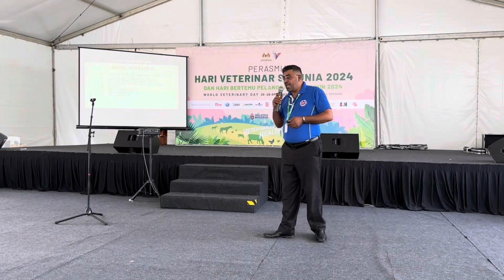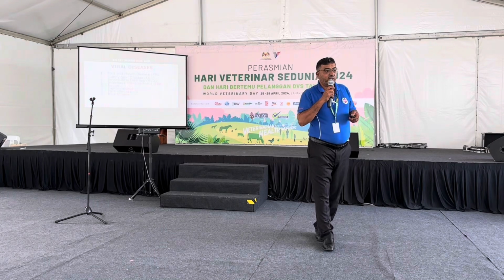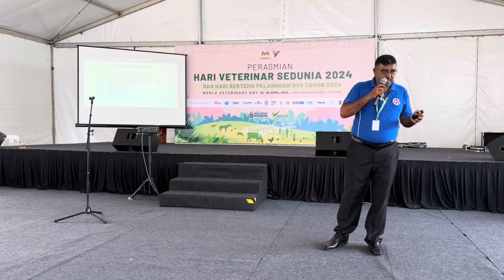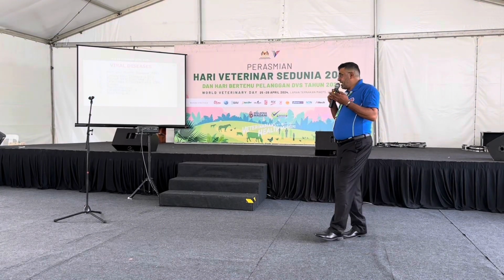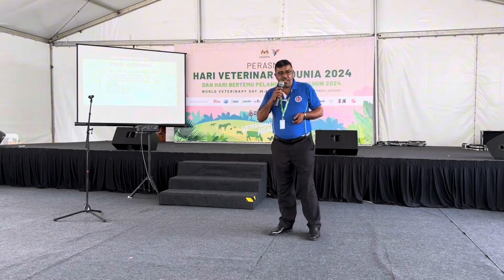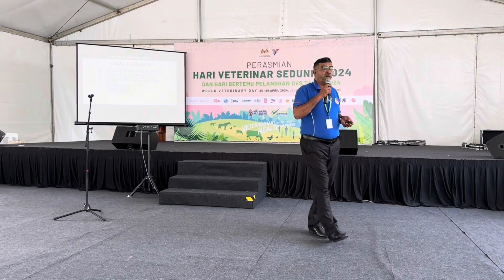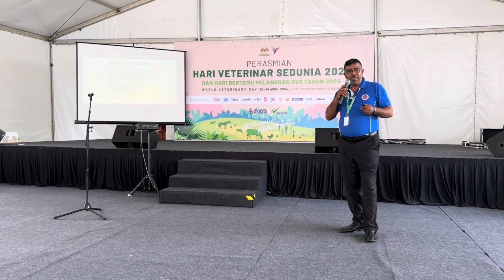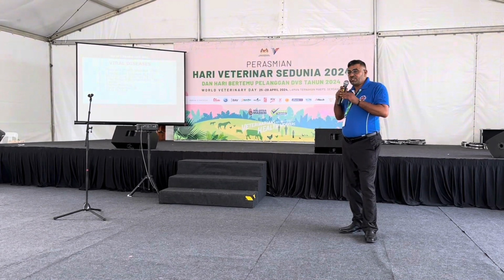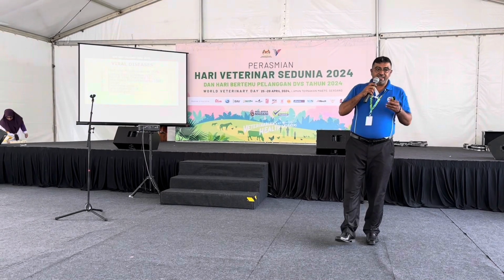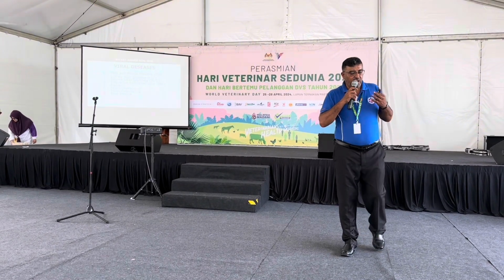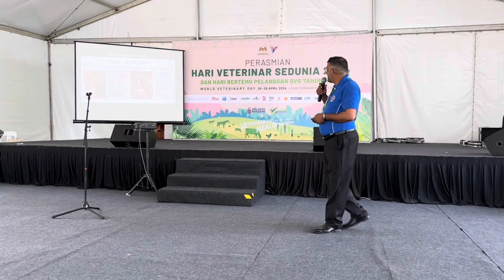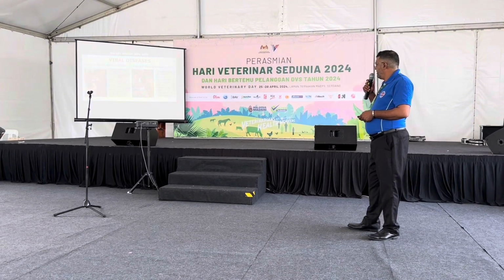Lumpy skin disease can also be prevented by giving vaccine before the disease comes to the livestock. We give vaccine every 10 months or 1 year. Should we give vaccine? If we don't give vaccine, the animal will get infected by this virus, and then there is no treatment. We lose a lot. Just examples, FMD and lumpy skin disease.